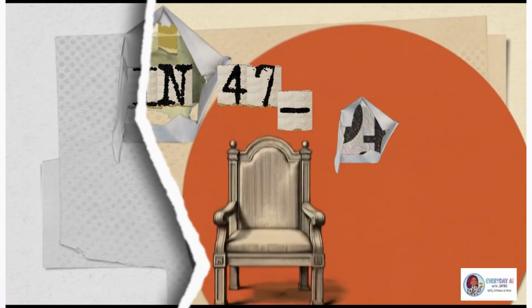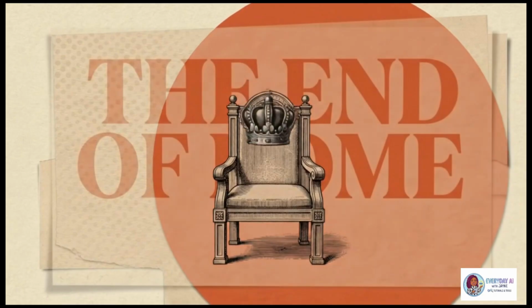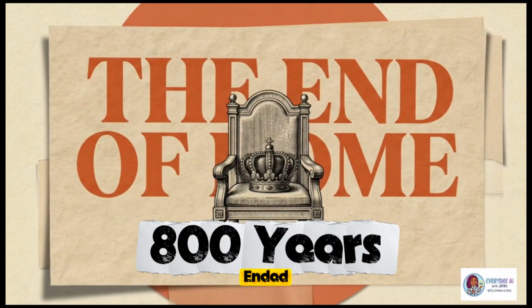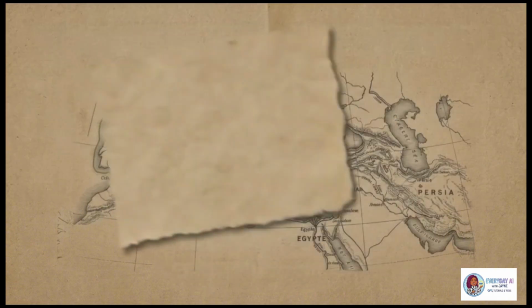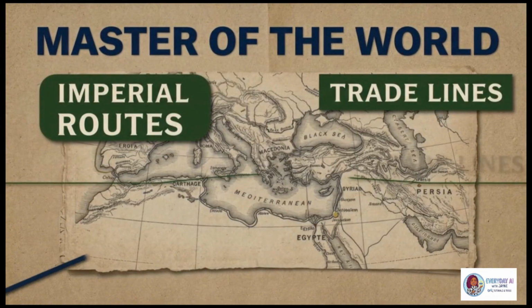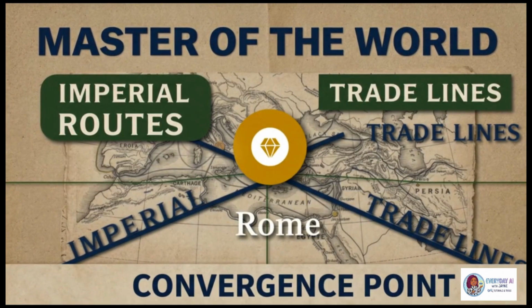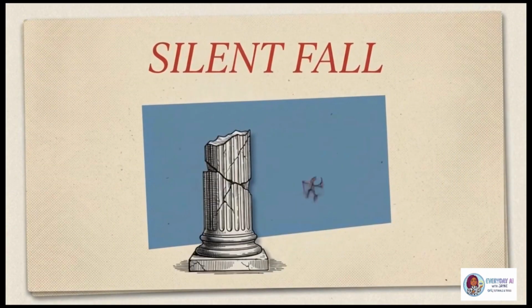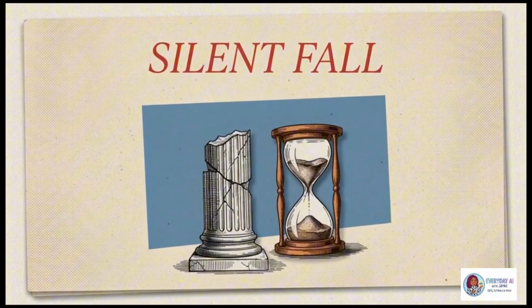animation. In 476 AD, a teenage emperor was removed from his throne, and 800 years of empire quietly ended. Rome once ruled the known world. Roads, laws, armies, everything led back to it. Then, without a final battle, the empire simply stopped.